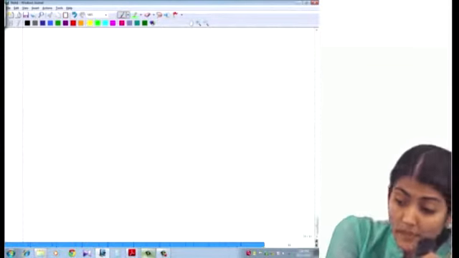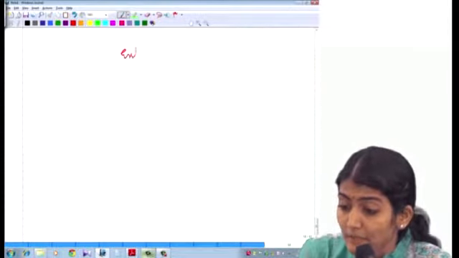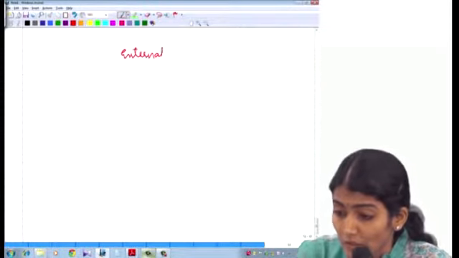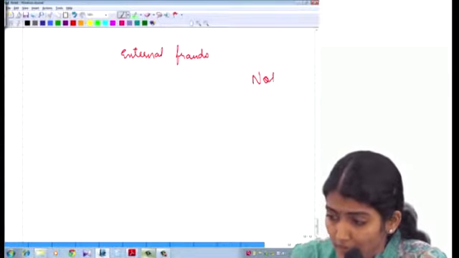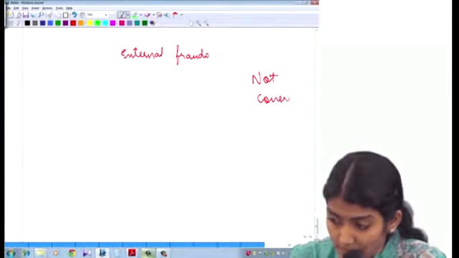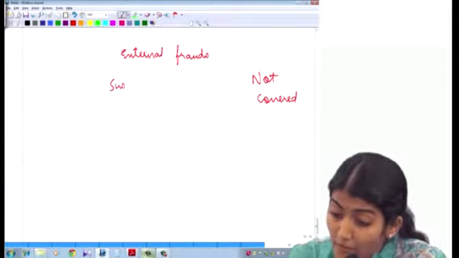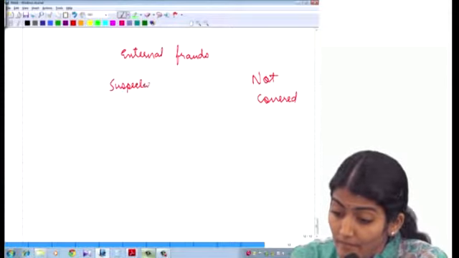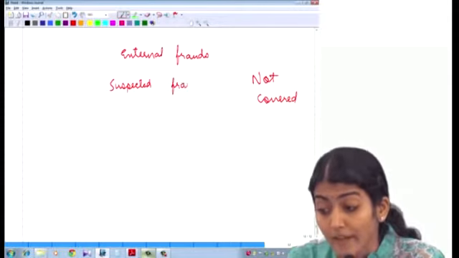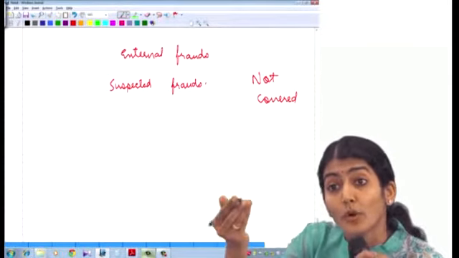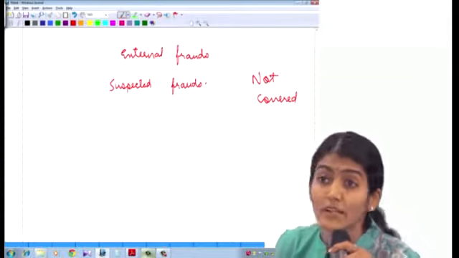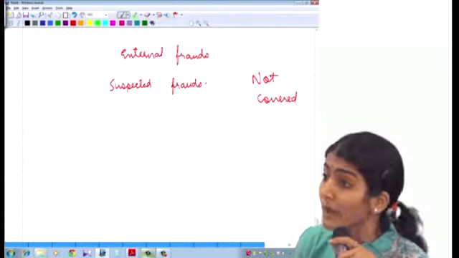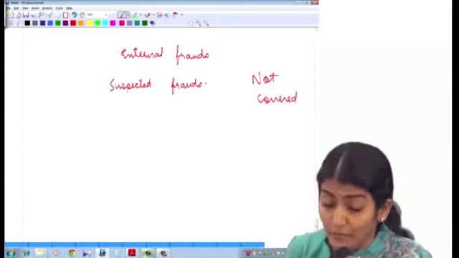External frauds are not covered in clause 10. Suspected frauds are not covered. Why? Because what does it say? Noticed or reported. If I think that there is a problem, or I think this employee has done a fraud, it is not covered here.